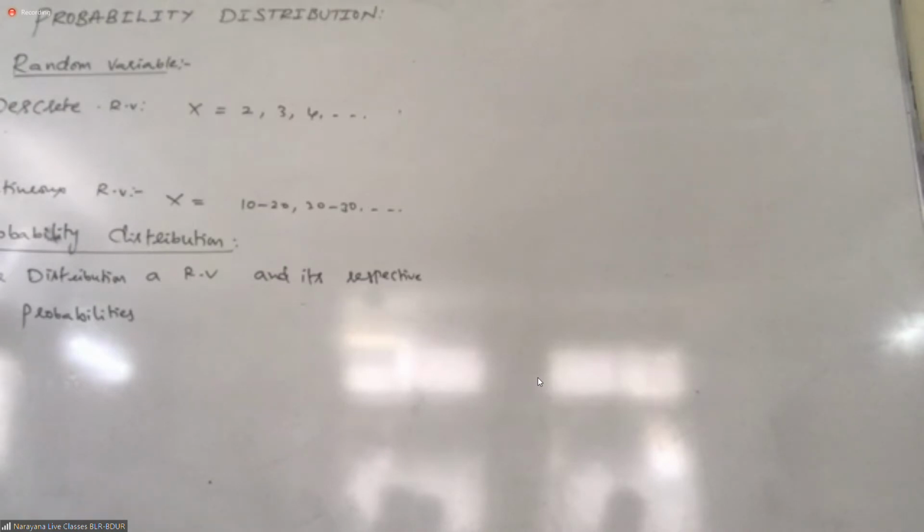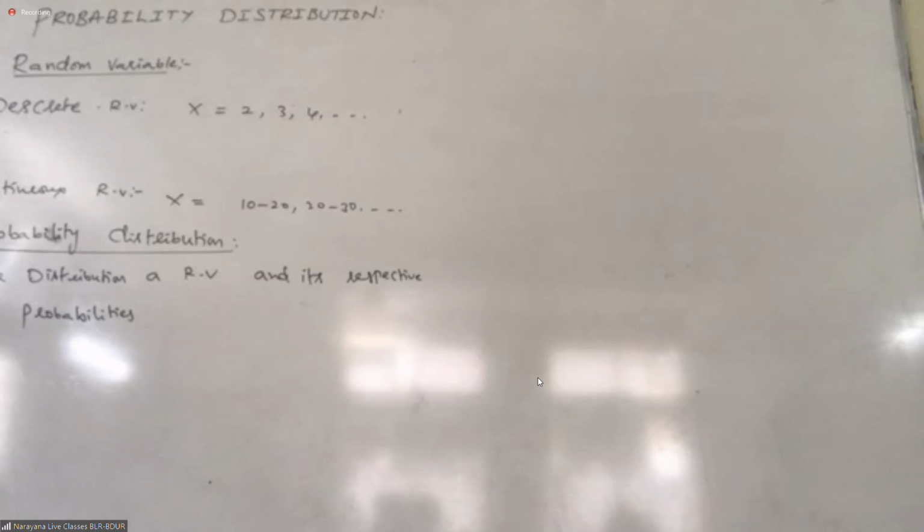Here F by N is called P only, no? Favorable by total. Wherever F by N is there, we are replacing it with P. The statistics definition of mean is sigma X by N. That F by N is P now. So the mean is sigma P into X, where P means probability. In statistics it is generally F by N, F is frequency by total. Now the frequency place is favorable, the total place is total possible. F by N is probability only.